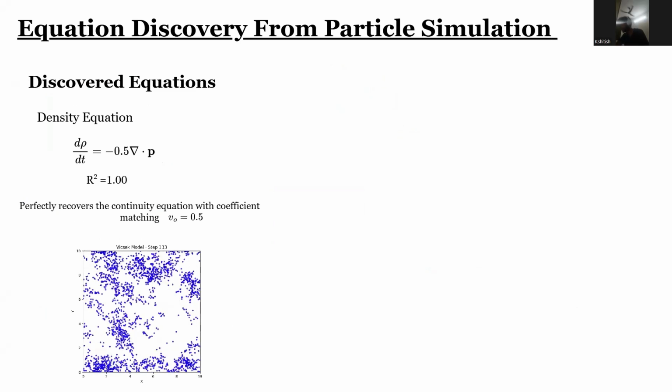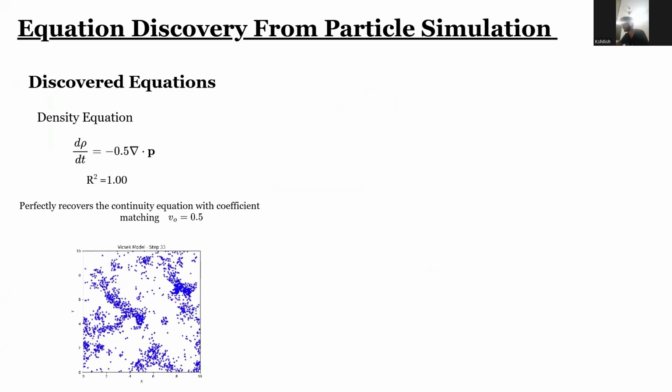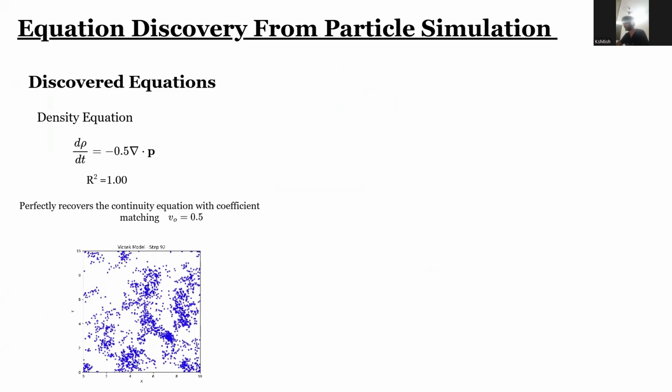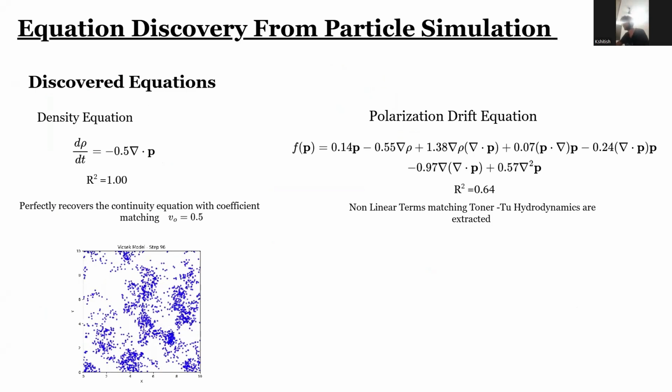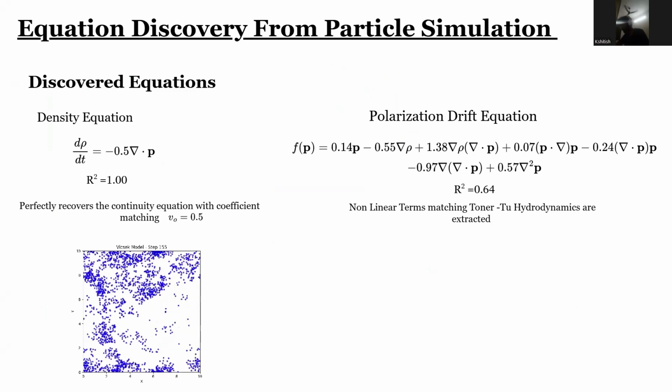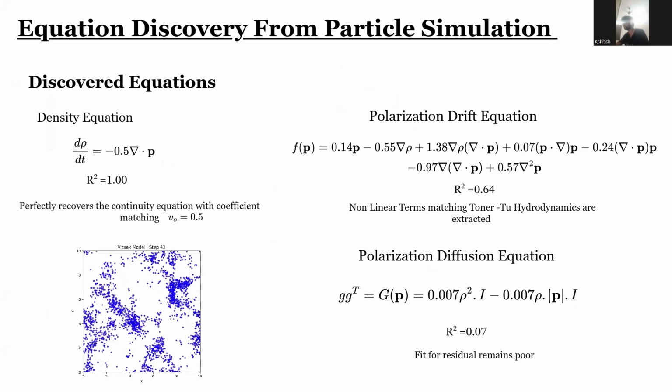The density equation is discovered to be the continuity mass conservation equation with the coefficient equal to the fixed agent velocity in the model. The drift equation discovered has a decent fit, and it matches the Toner-Tu description, which was derived for the Vicsek model analytically. While the diffusion has a bad fit, it is still a sparse equation.